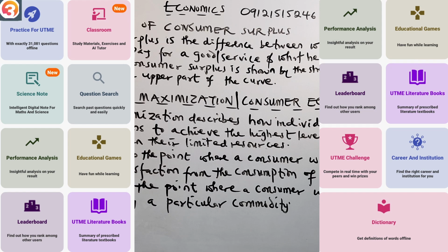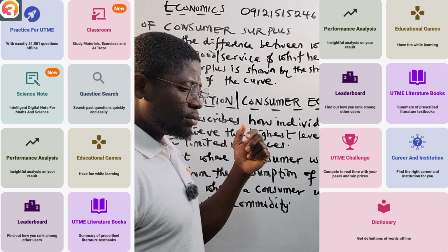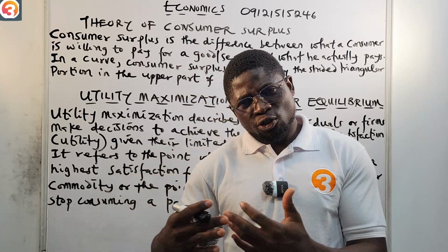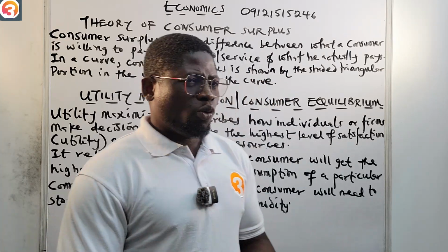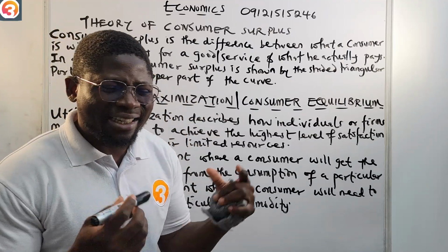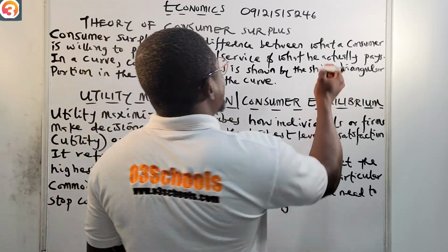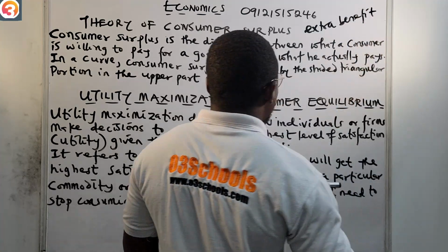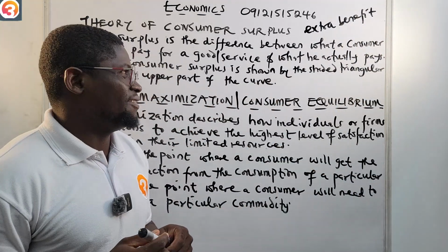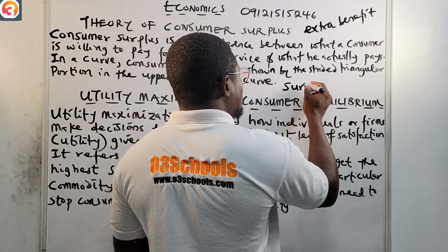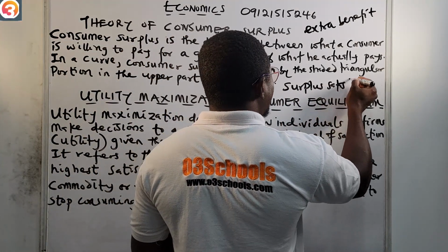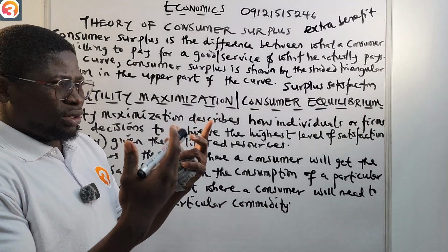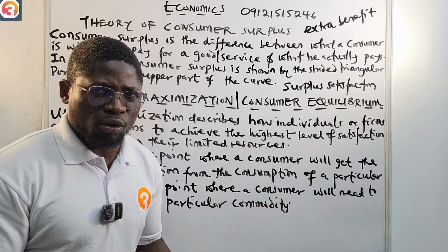Now let us talk about the theory of consumer surplus. From the word surplus, it means it's many. So what you call consumer surplus is like extra benefits, or we call it surplus satisfaction, that a consumer receives from purchasing a particular product or service.